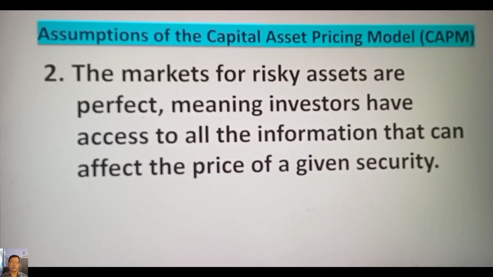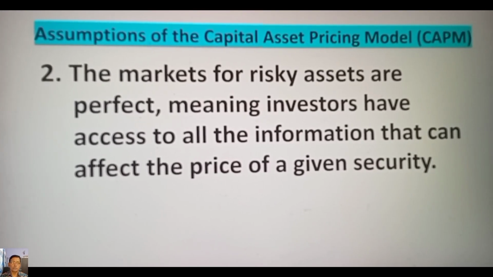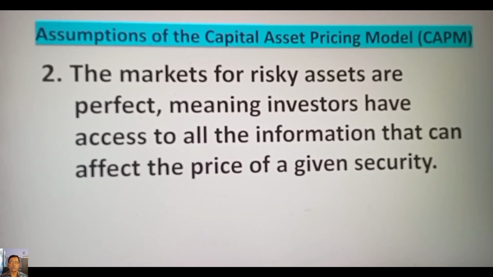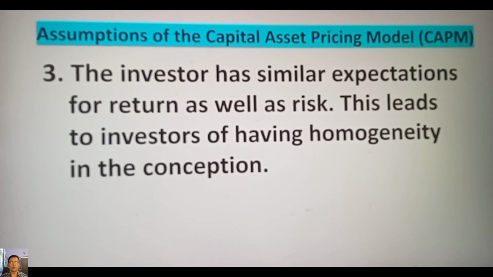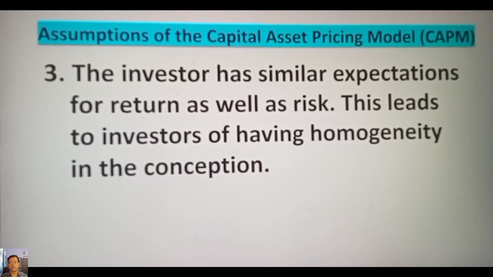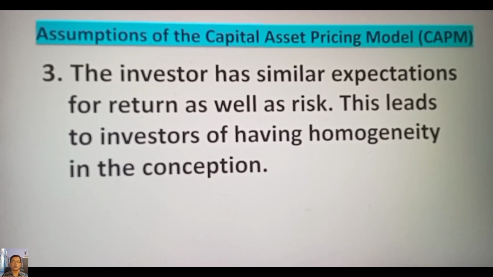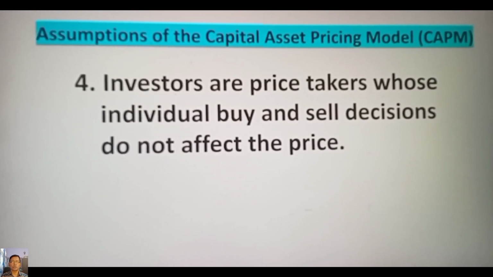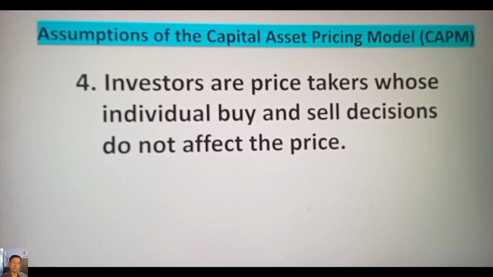Second assumption, the markets for risky assets are perfect, meaning investors have access to all the information that can affect the price of a given security. Third assumption, the investor has similar expectations of return as well as risk. This leads to investors having homogeneity in the conception. Fourth assumption, investors are price takers whose individual buy and sell decisions do not affect the price.